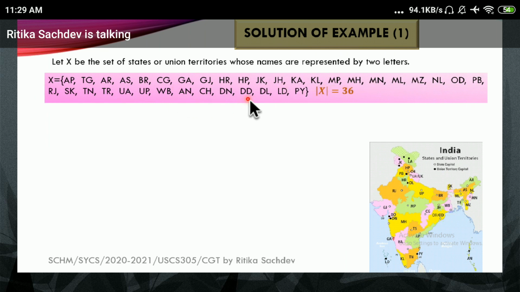Prior to Jammu and Kashmir, when they were segregated, we had 36 states and union territories. So I'm going to proceed with the same one. So X stands for Andhra Pradesh, Telangana, Arunachal Pradesh, and so on. Once we have defined what is my X set, now in this case I have said states, and then states are being given these 2-digit or 2-character representations. Now this is universally accepted.